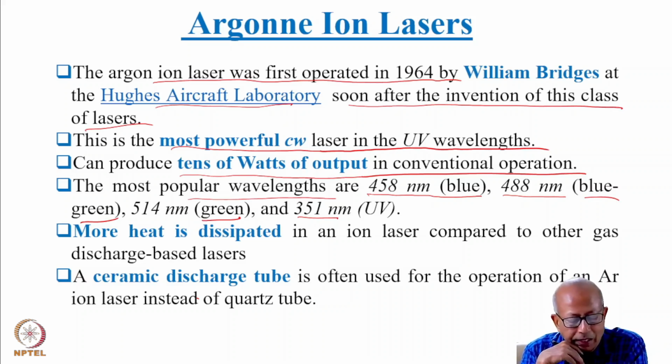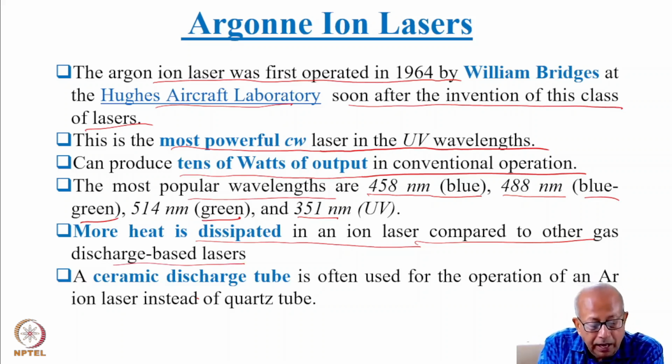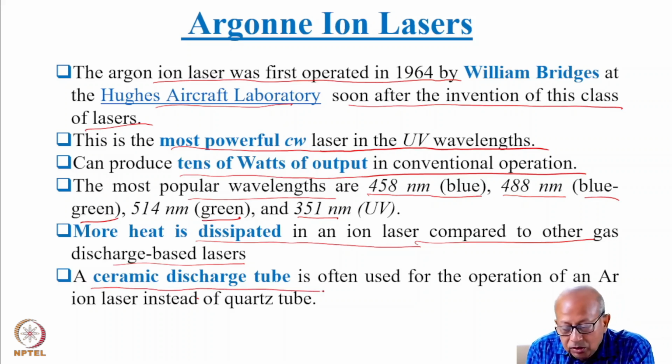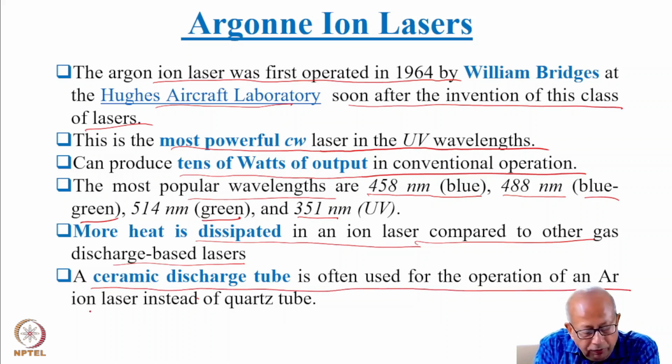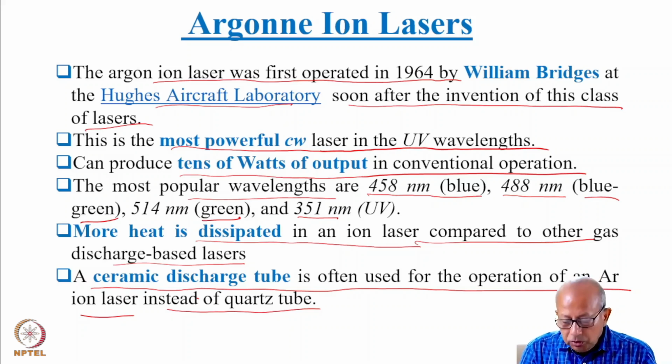And because more heat is dissipated in an ion laser compared to the other gas discharge lasers, it is well known. And because of this, a ceramic discharge tube is often used for the operation of an argon ion laser instead of quartz tube, because with a quartz tube, it would be quite challenging to manage such huge dissipation of heat.